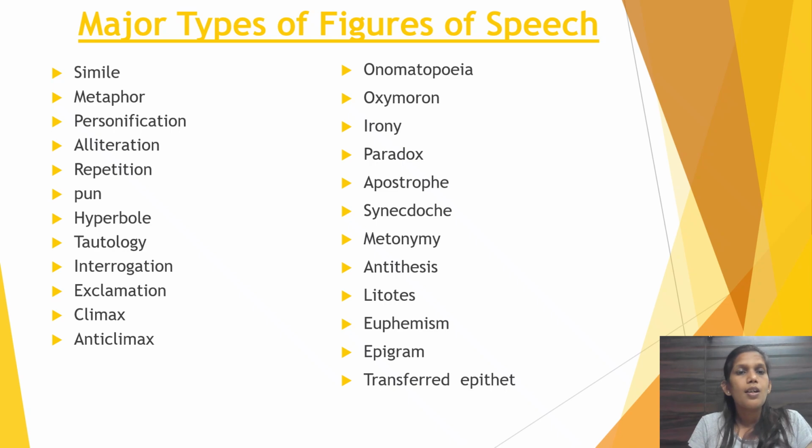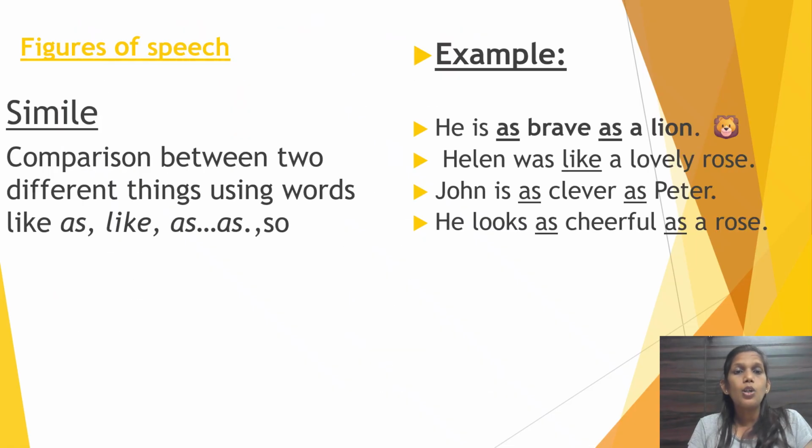Simile, metaphor, personification, alliteration and repetition. All these five topics we are going to do today itself with a detailed explanation. Now let's start with simile. What do we mean by simile?